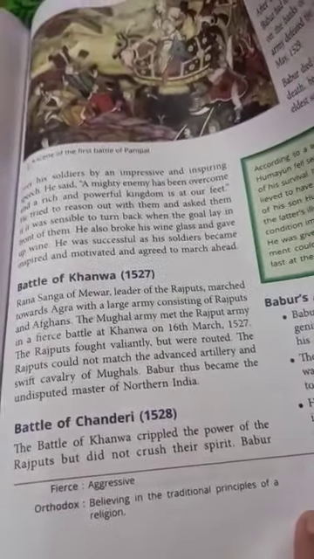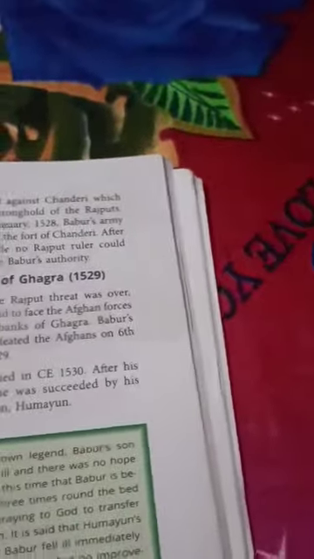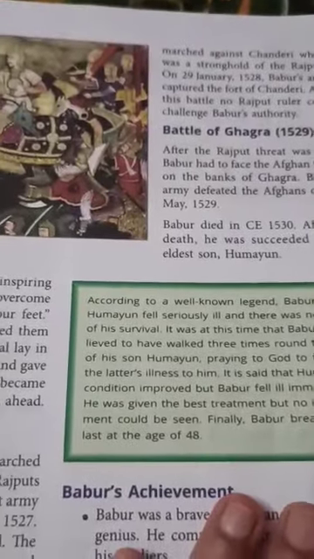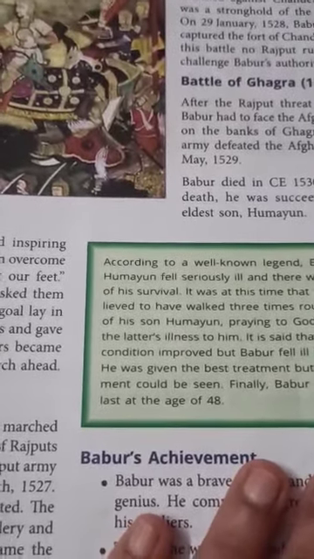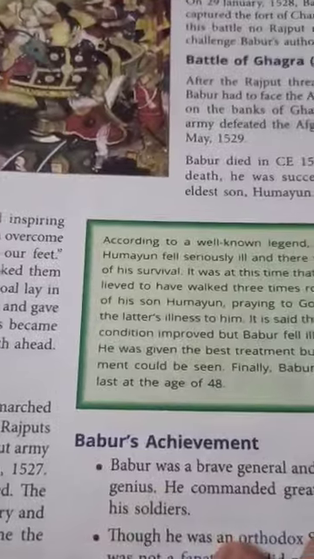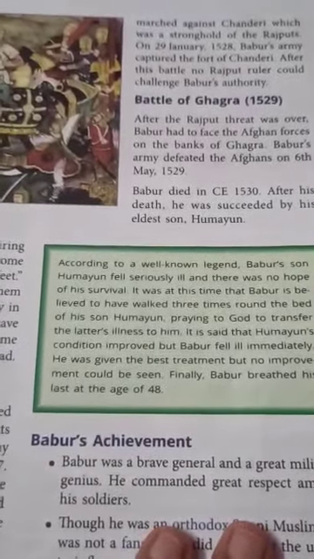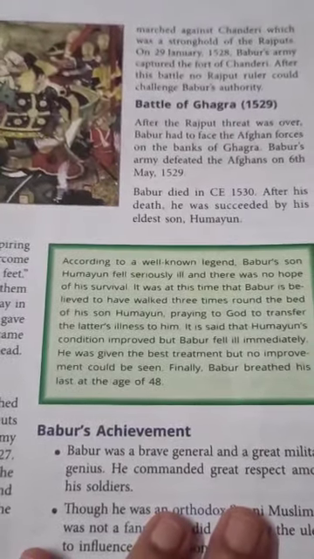Babur marched against Chanderi, a stronghold, and the Rajputs were not able to do anything because the fort of Chanderi was taken by the Mughals.